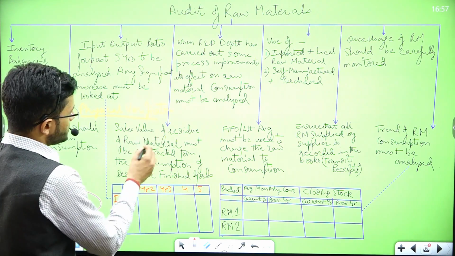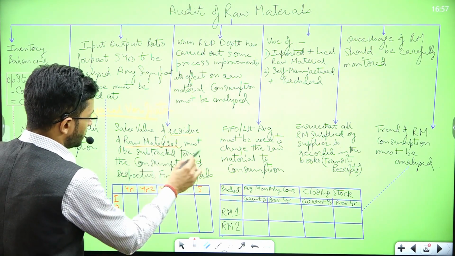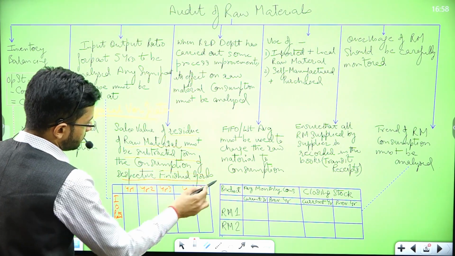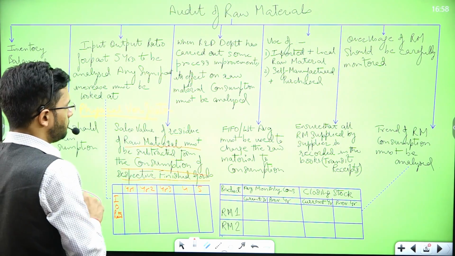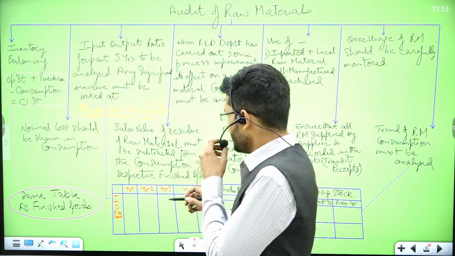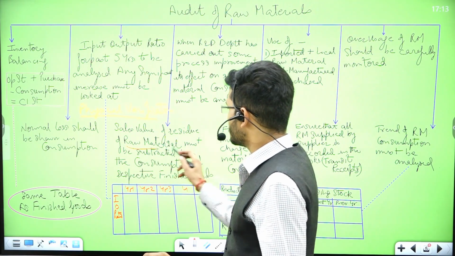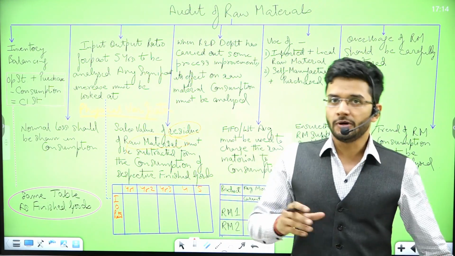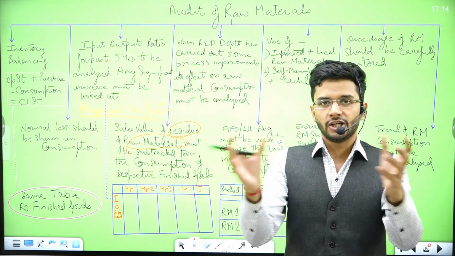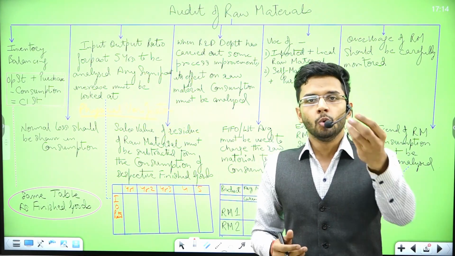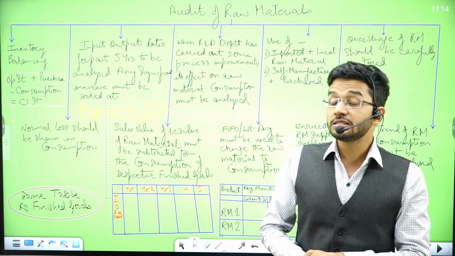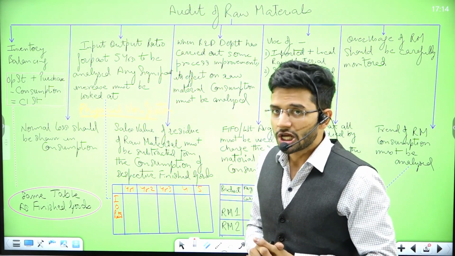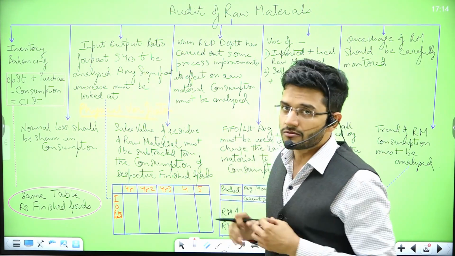Yes. The next step is that the sales value of residue of raw material must be subtracted from the consumption of the respective finished goods. This is a very, very important point, guys. Whenever a raw material is used to produce certain finished goods, there is some residuary remaining from that raw material. For example, if you make furniture out of wood, then there is some wood dust which remains after the furniture is given the final shape.